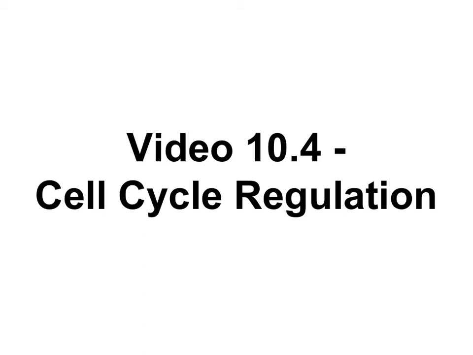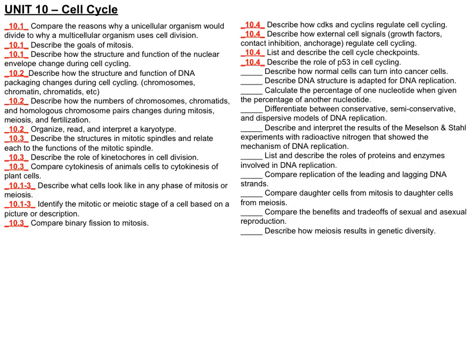Cells don't divide all the time. The timing and regulation of the cell cycle is currently one of the most exciting fields in cell biology because of the relationship of cell cycling to cancer. This is video 10.4 about some of the basic mechanisms that make sure that a cell divides only when it's supposed to. We'll cover these 4 unit goals.